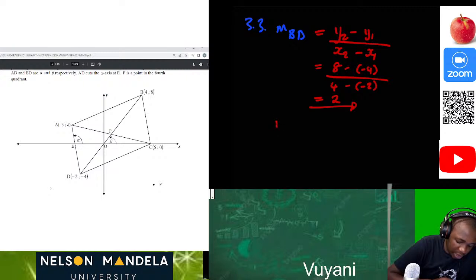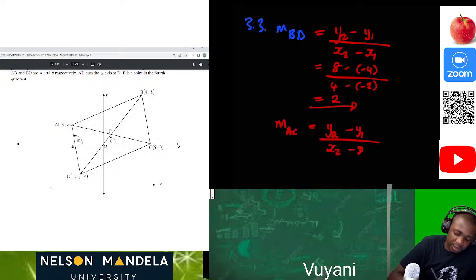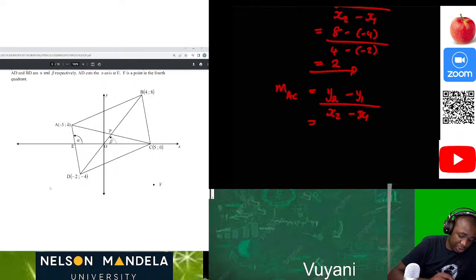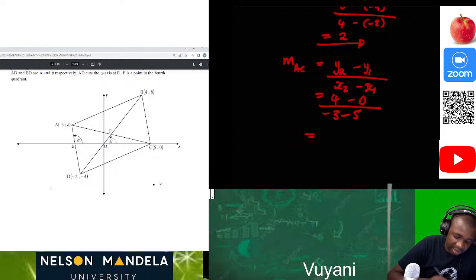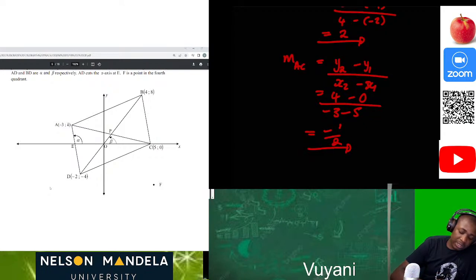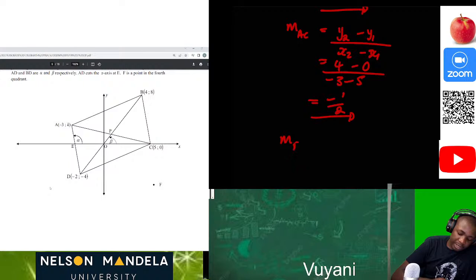Now we should also calculate the gradient of line AC using the same formula, y2 minus y1 divided by x2 minus x1. Now we can substitute, then we can see it's going to be 4 minus 0 divided by negative 3 minus 5. Then we can calculate: 4 divided by negative 8, that's negative 1 over 2. So the gradient of BD is equal to the gradient of BP, which is equal to 2.